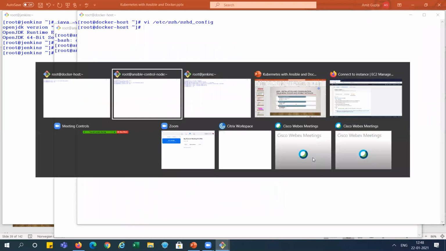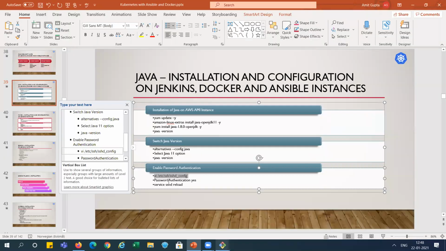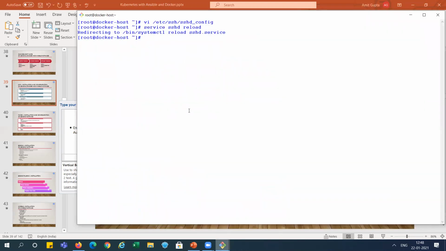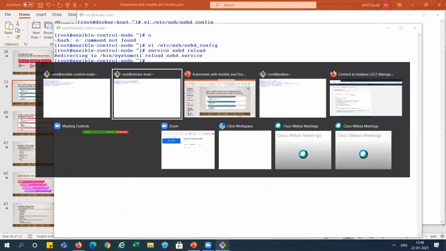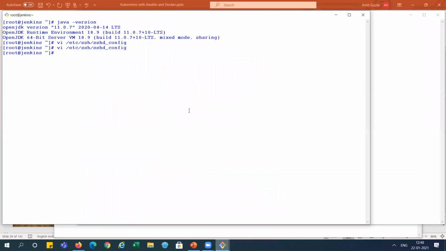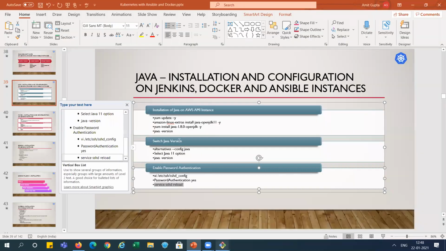Now we have enabled the password authentication. Now we need to restart the SSH service, right? It is done. Restarted, and you can see here it is restarted, right? So we have completed this step.